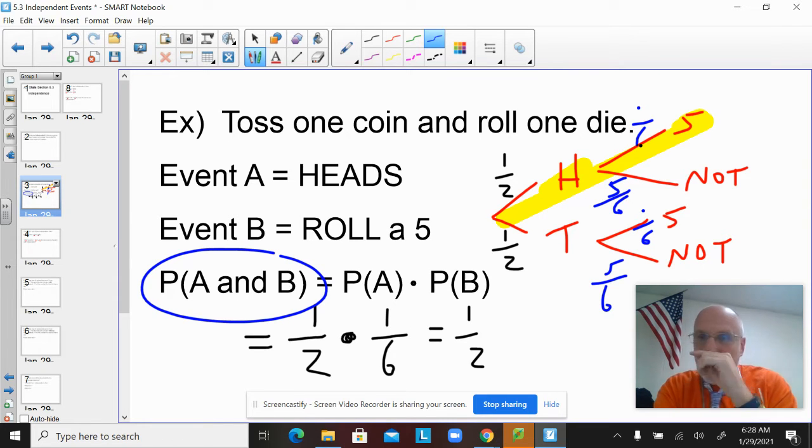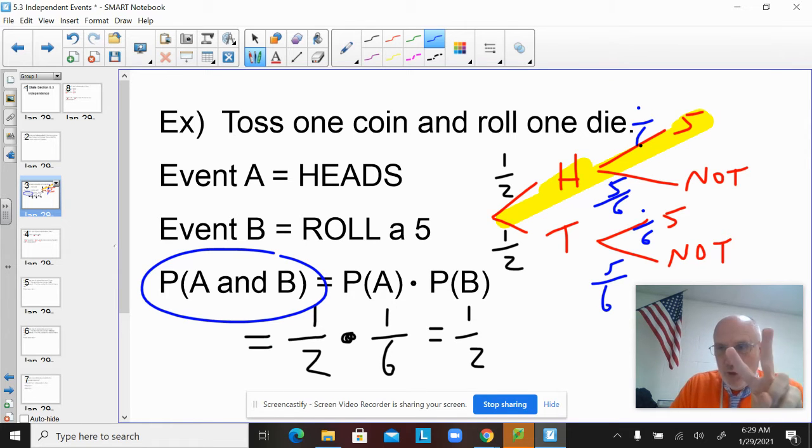So it'll be 1/2 times 1/6. So in general, the conclusion here is that if the events are independent and you're trying to find the overlap, you could just multiply the individual probabilities. Remember yesterday, we talked about what state it came from and laptop, and the probability of a laptop was different for each state. Those probabilities weren't the same for laptop or desktop because it mattered what state you were in. But for this one, tossing a coin and rolling a die don't affect each other's probabilities at all. So I can just multiply the probability.